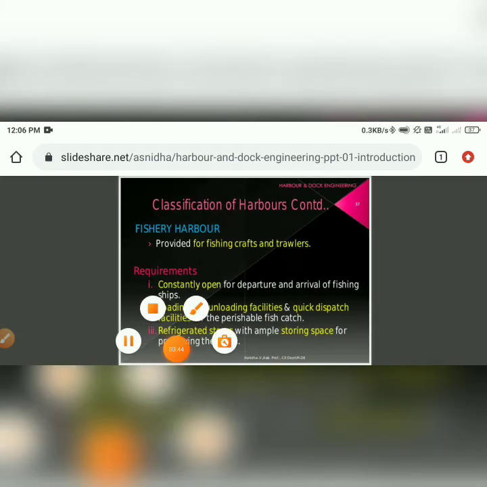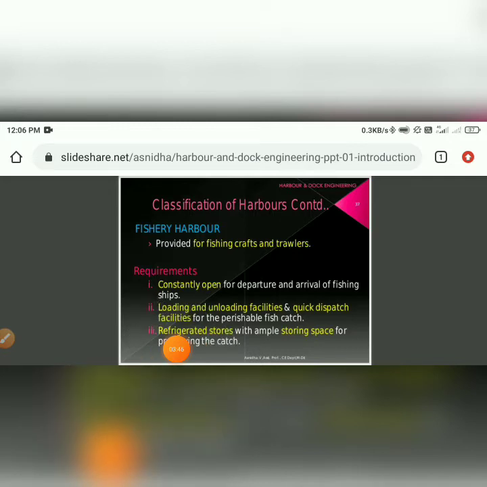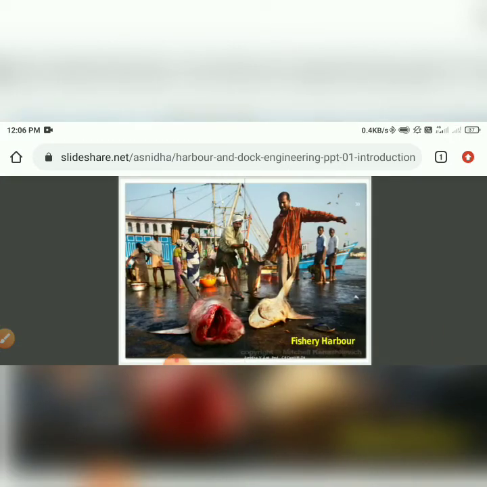Classification of harbor continues with the fishery harbor, provided for fishing crafts and trawlers. Its requirement is to be constantly open for the departure and arrival of the fishing ships. Loading and unloading facility will be needed. Refrigerated stores will be needed to refrigerate the fish. Here is the image showing the fishery harbor.